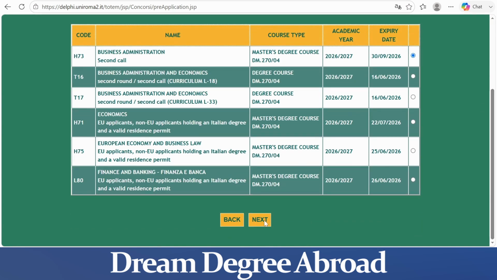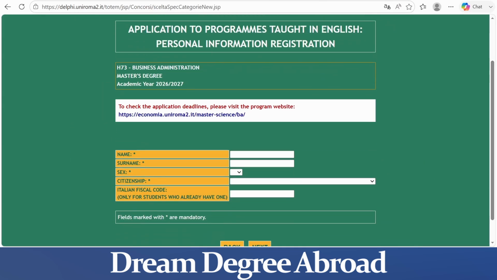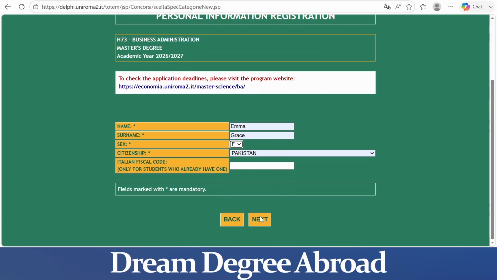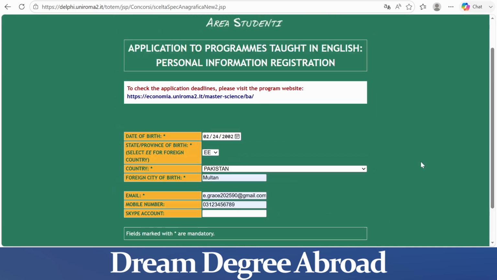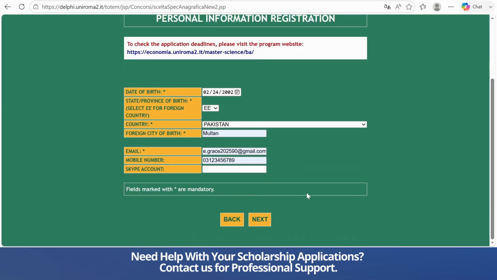Click on Next button. Here you have to enter your personal information, including your name, surname, your gender and citizenship. Completing this section, move to the next. Click on Next button. Now here you have to enter your date of birth, your state of birth. Select EE for international students. Then you choose your country, foreign city of birth. Then enter your email, mobile number. By completing this section, scroll down and move to the next.